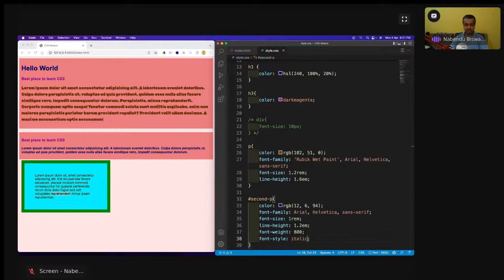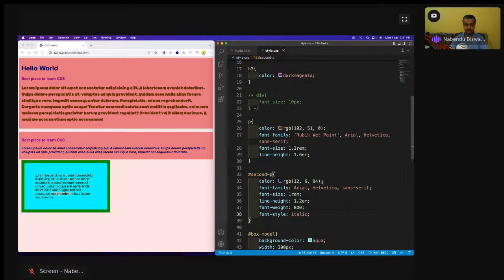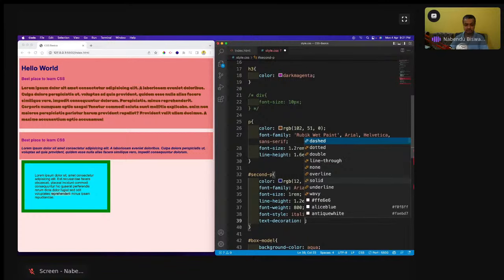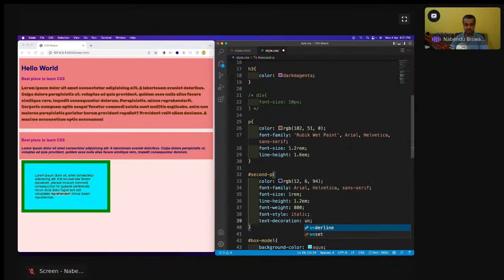So now let us do one more thing. There is something known as text decoration. By default it is none, and we can make it anything, like underline also. Sometimes some things have a text decoration, meaning underline, like the anchor tag has, that we can remove also with the property text decoration none. But right now what I'm doing is text decoration underline. So this underline is there.